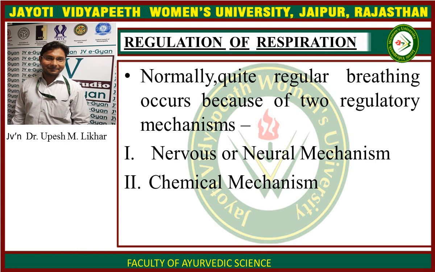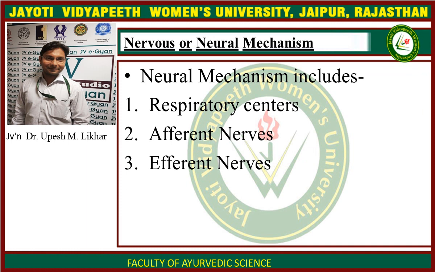Respiration is a reflex process, but it can be controlled voluntarily for a short period of about 30 to 40 seconds. Normally, quite regular breathing occurs because of two regulatory mechanisms. First, nervous or neural mechanism, and second, chemical mechanism. First, nervous mechanism. The neural mechanism that regulates respiration includes the respiratory center, afferent nerves, and efferent nerves.